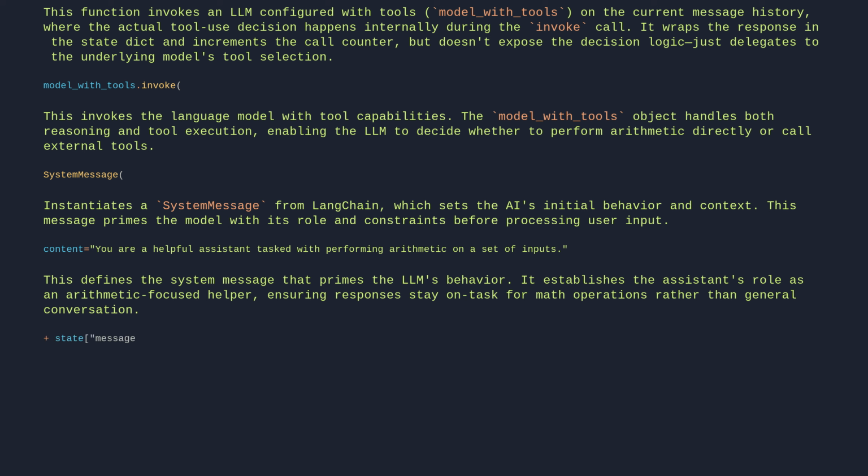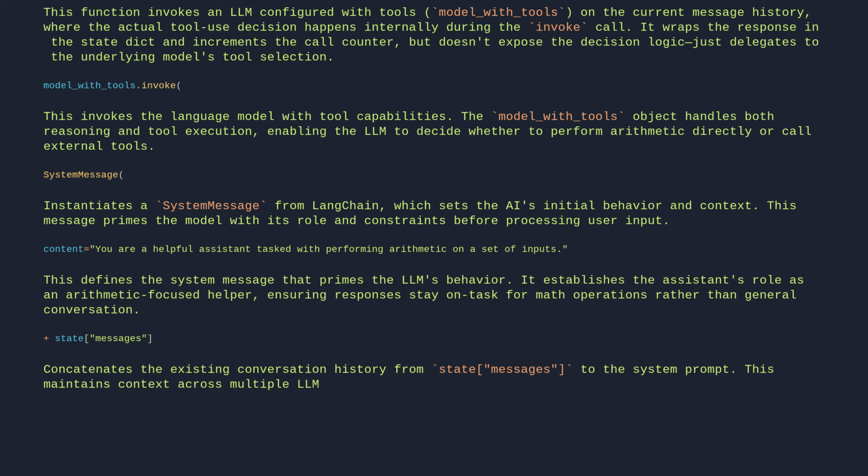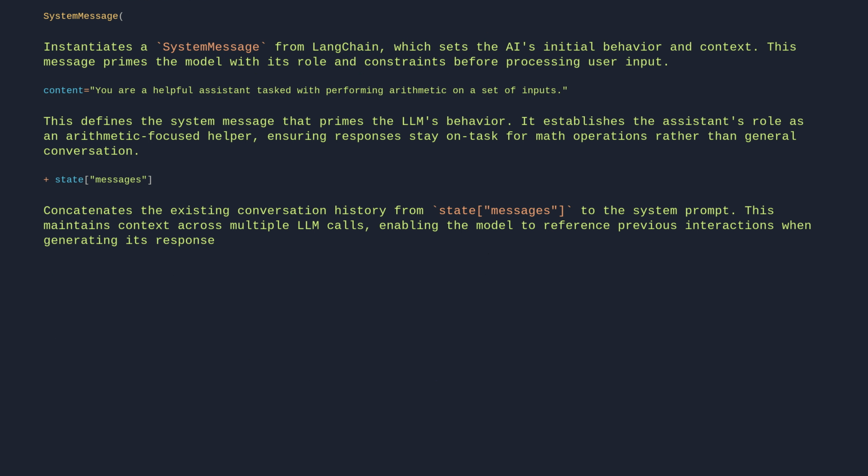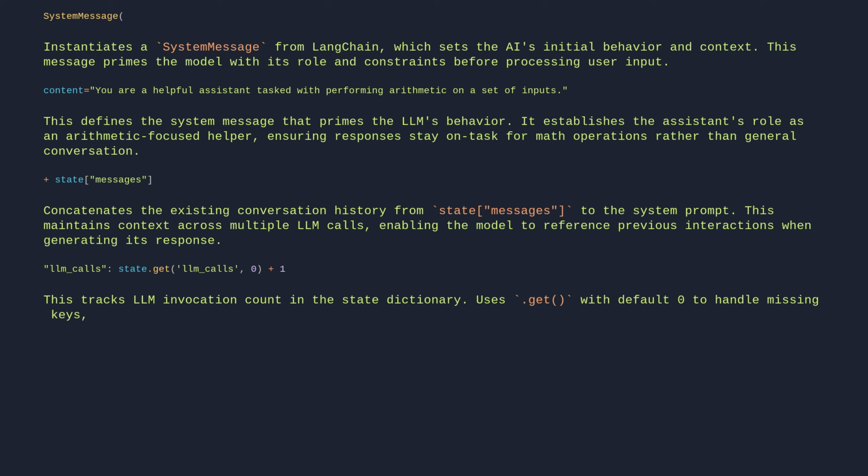Plus state["messages"]. Concatenates the existing conversation history from state messages to the system prompt. This maintains context across multiple LLM calls, enabling the model to reference previous interactions when generating its response. "llm_calls": state.get("llm_calls", 0) + 1. This tracks LLM invocation count in the state dictionary. Uses get with default 0 to handle missing keys, then increments by 1. This pattern safely accumulates call metrics without requiring initialization.